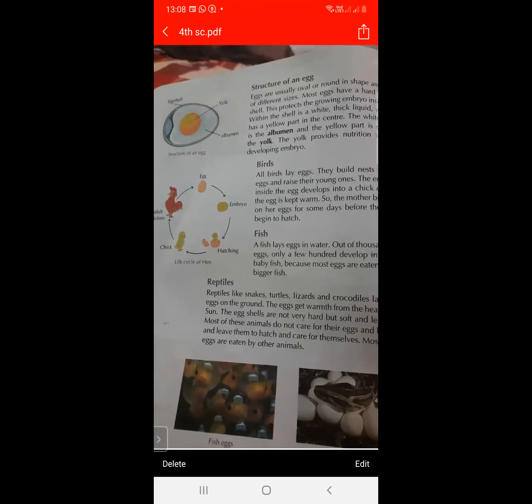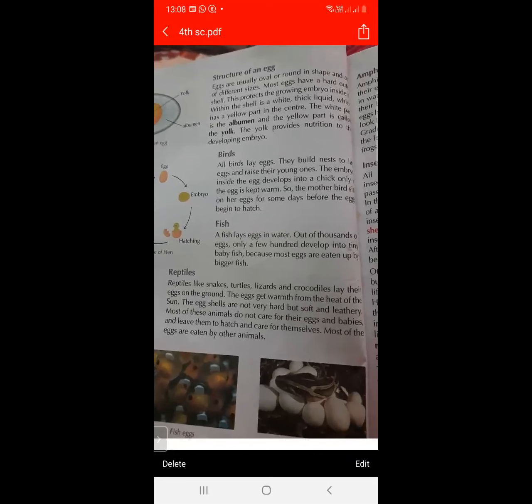Birds and fish, they are reproduced by laying eggs. The birds build a nest and lay eggs, and they produce their young ones. The embryo inside the egg converts into the chick if the egg is kept warm.